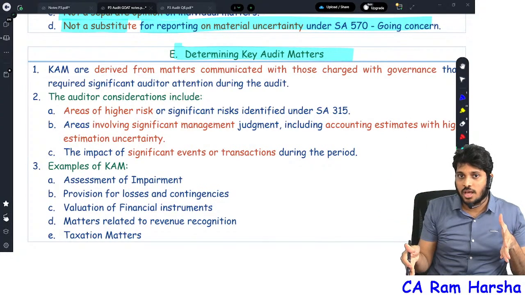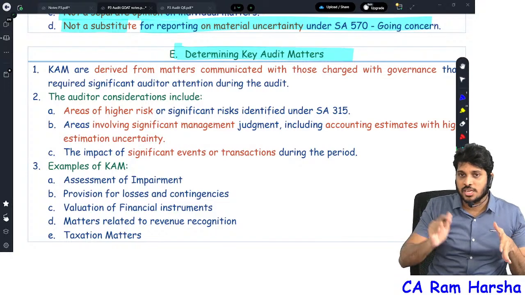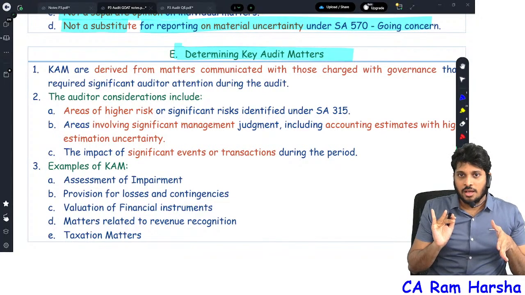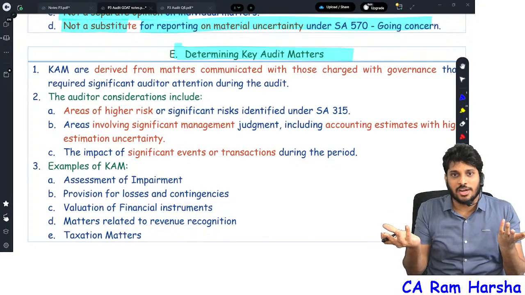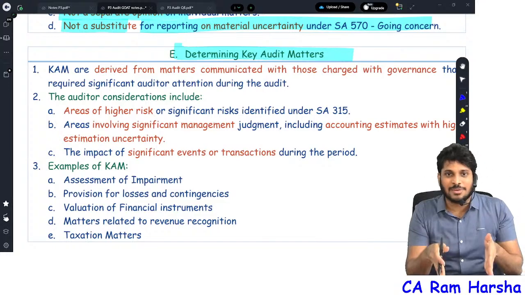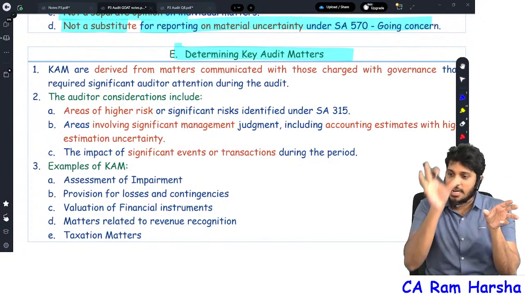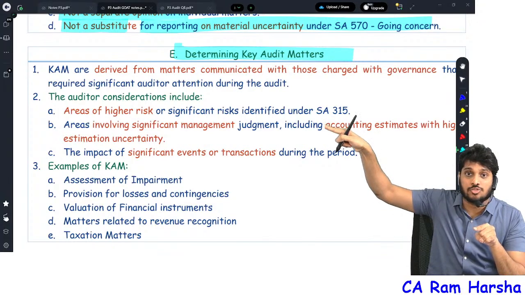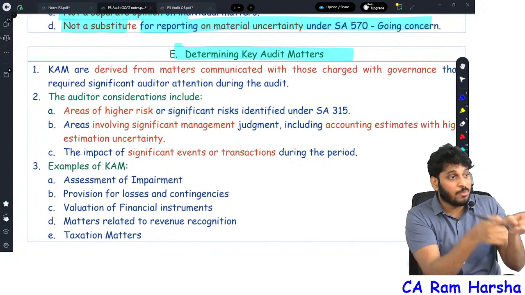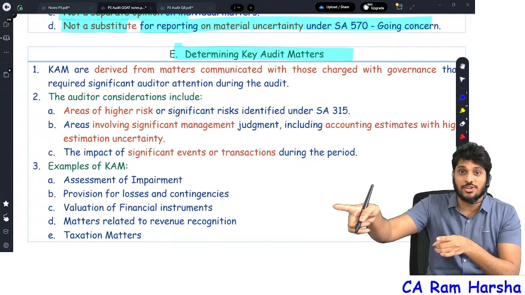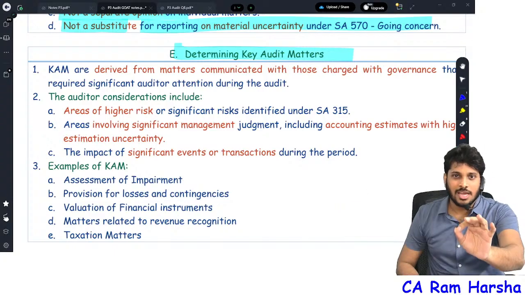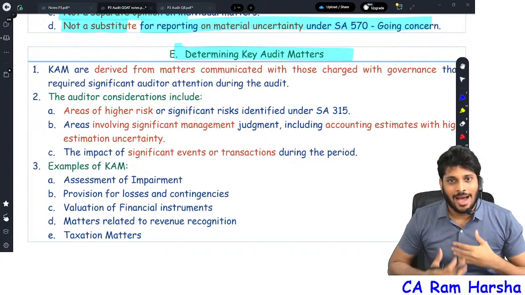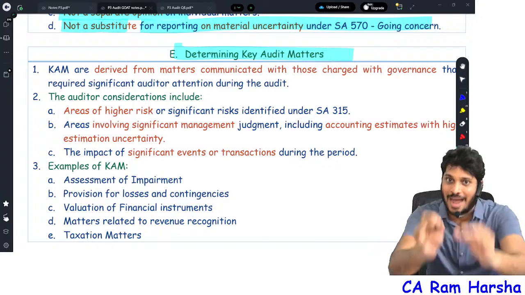Difference is found, no? Now you don't have confusion between key audit matter and emphasis. Many students will always confuse between them. Key audit matter means what? You see the presentation in the audit report: what is the matter, how they audited. Emphasis means highlighting in the balance sheet and P&L notes. Other matter is telling about other auditors' responsibility, joint auditors' report, all that. Again, if you have confusion, I can't do anything. I tried my level best and showed you practically.